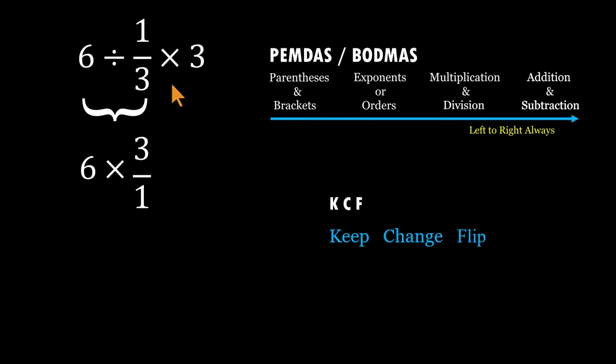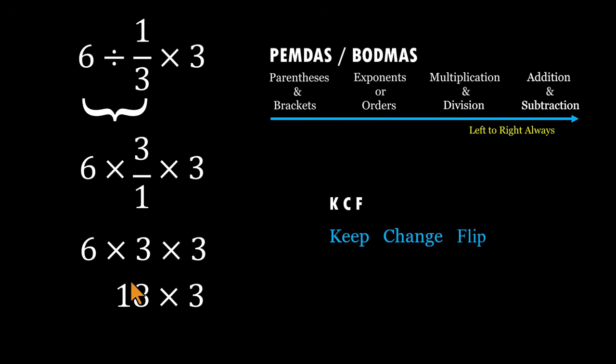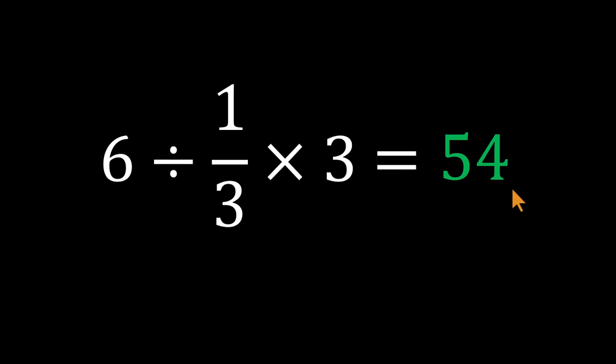And don't forget, there's still a times 3 at the end. So now the full expression becomes 6 times 3 times 3. 6 times 3 is 18. And 18 times 3 is 54. That's the correct answer. 54, not 6.